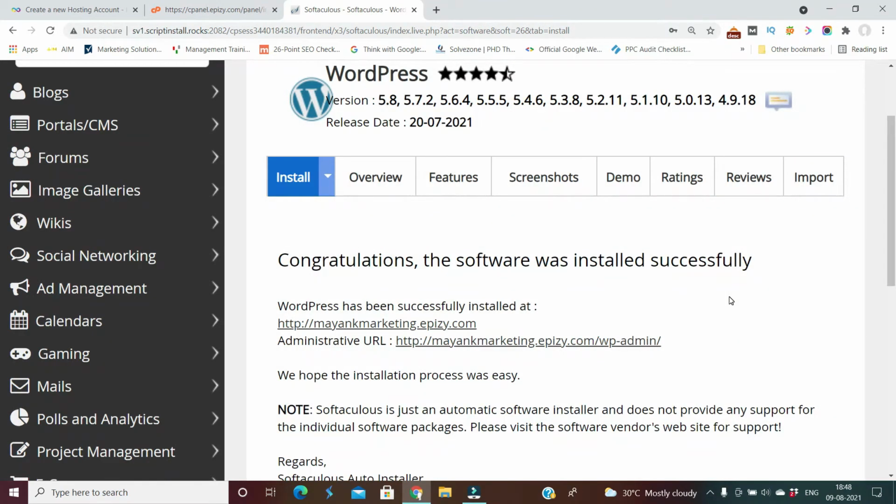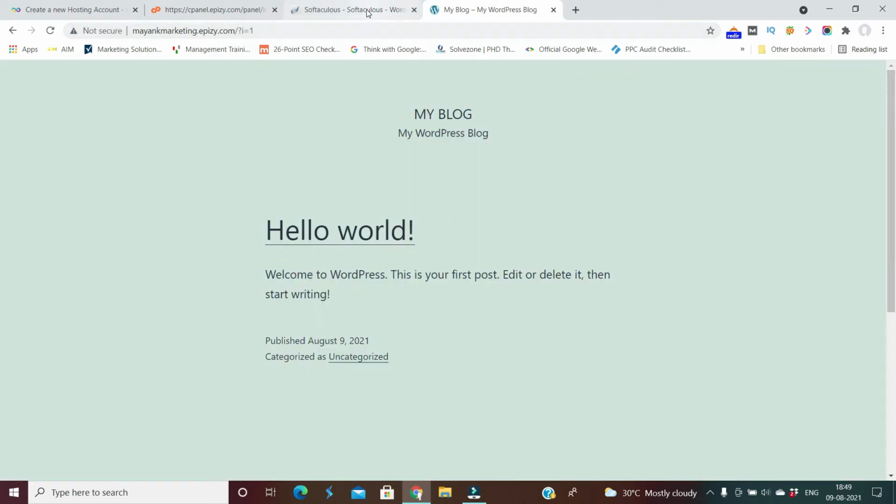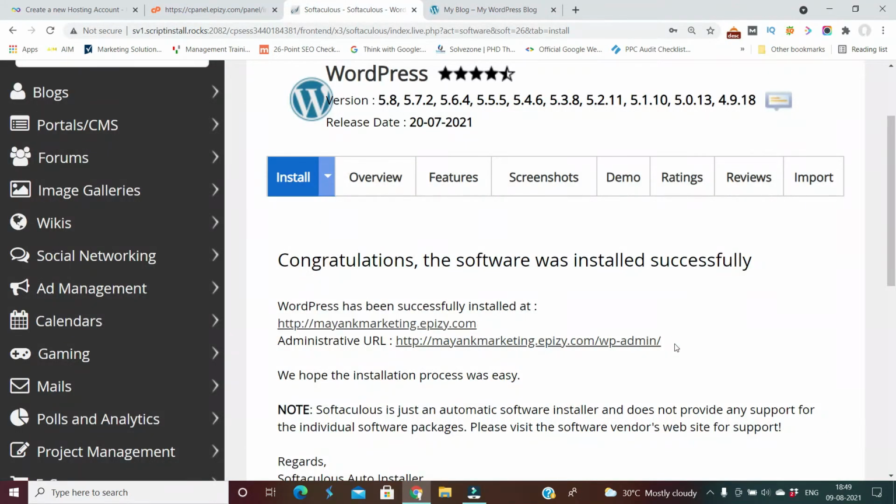When WordPress is installed completely, you get two links here. One link is for your front end website, another link is your admin URL. By this front end URL, you can check whether your website is live now or not. Let us click here and we can see whether the website is live or not. Okay, so the website is live, and by this admin link